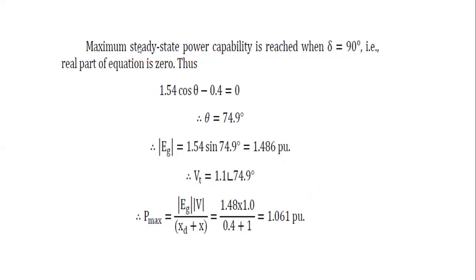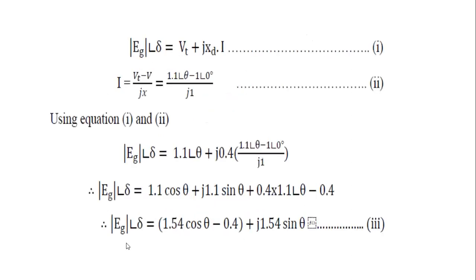Then we calculate the maximum steady state power capability, that is when delta is equal to 90 degrees. How will we calculate that maximum steady state power capability? Maximum steady state means delta is equal to 90 degrees, the maximum steady state limit. Then we substitute delta is equal to 90 degrees in this equation.